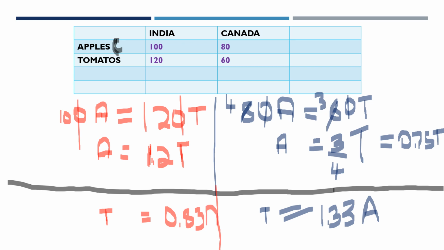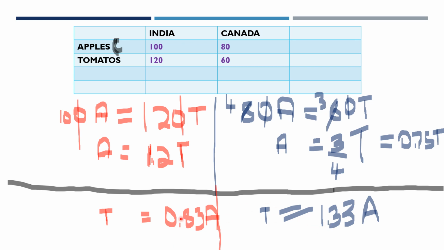So now what do we observe? We observe that in India, for producing tomato, we have to sacrifice 0.83 apples. In Canada, if you're producing tomato, we need to sacrifice 1.33 apples. So in which country are we sacrificing more apples?